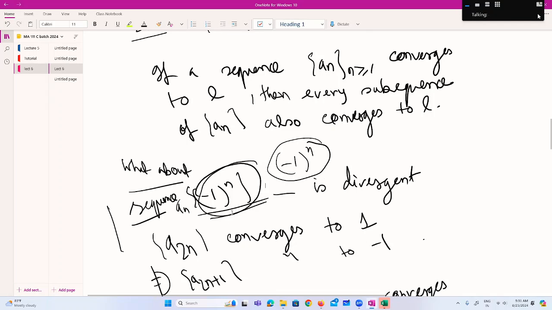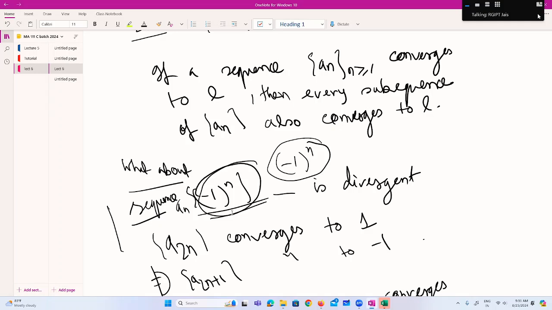So we have studied till now that a convergent sequence is bounded, but the converse need not be true. An example is minus 1 to the power n. Similarly, if a sequence a_n converges to L, then all the subsequences of a_n should also converge to L. But the converse need not be true.